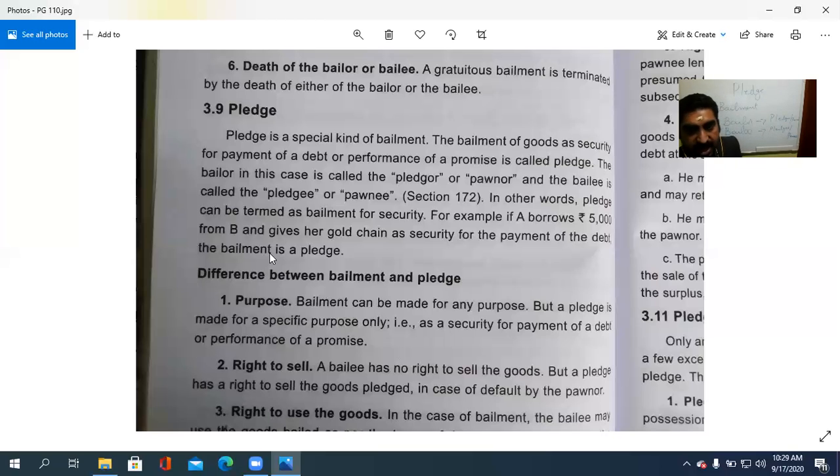For example, if A borrows rupees 5,000 from B and gives her gold chain as security for the payment of the debt, then the bailment is a pledge. So A is borrowing rupees 5,000 from B, and gives her gold chain as a security. ഒരു സെക്യൂരിറ്റി ആയിട്ട് ഗോൾഡ് ചെയിൻ കൊടുക്കുന്നു. ആ 5,000 രൂപയ്ക്ക് പകരമായിട്ട്.